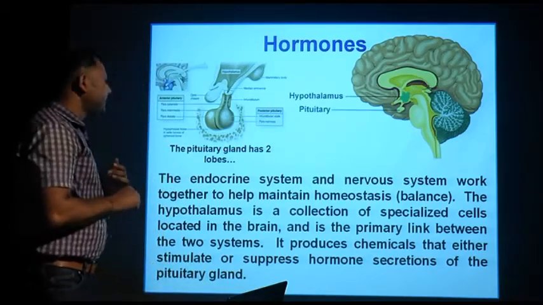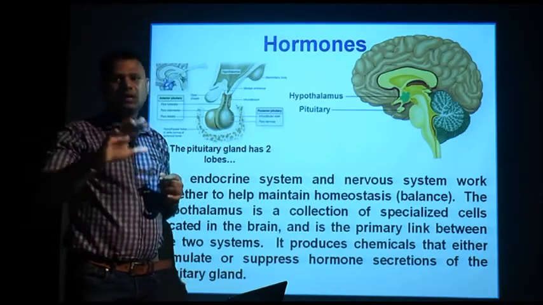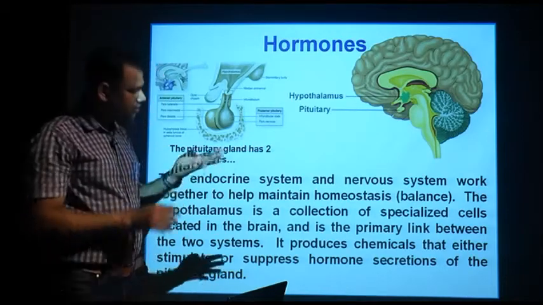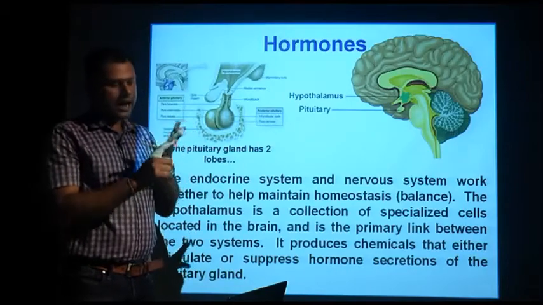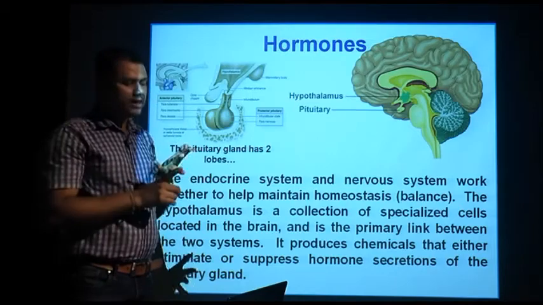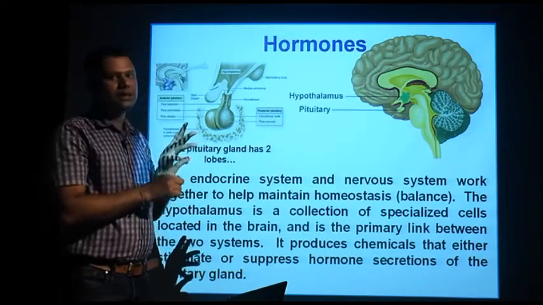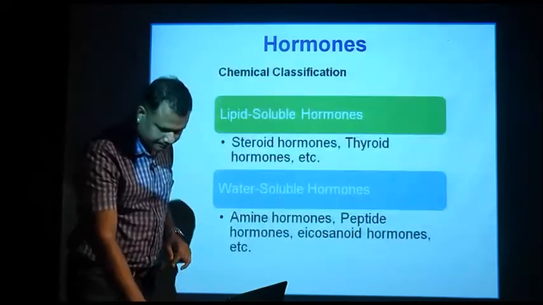Third point is that the chemicals produced by the hypothalamus are generally called releasing factors, which control the pituitary. So from this slide we come to know that the hypothalamus controls the pituitary, and ultimately the pituitary controls all the endocrine system. That's why it is the master of endocrine glands, and it is under the partial control of the hypothalamus.